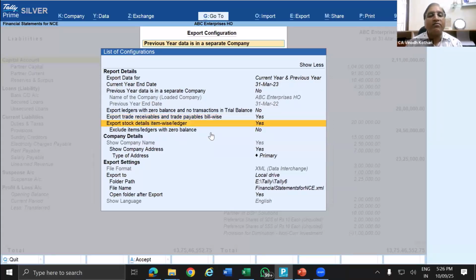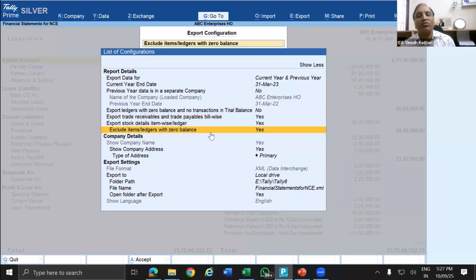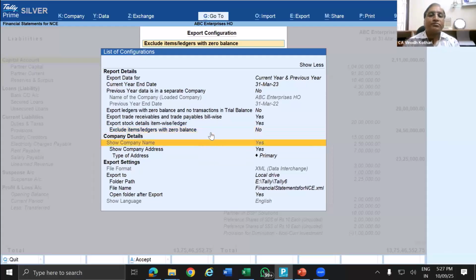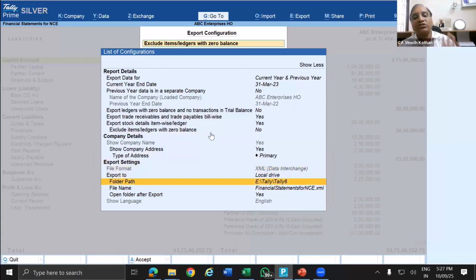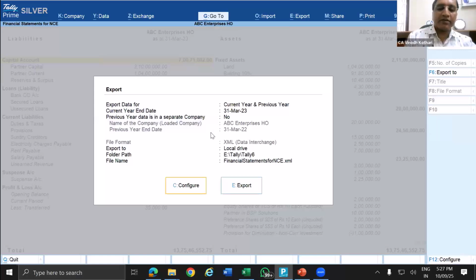In the same way, stock items, whether you want to export the stock items. Yes. Exclude items with zero balance. Yes, that is, stock items with zero balance, whether you want to exclude them. You can give yes or no, the choice is yours. Then address, other details, XML, and where is the location of the file? The location of the file is the folder path E drive Tally 6. Control A and export.